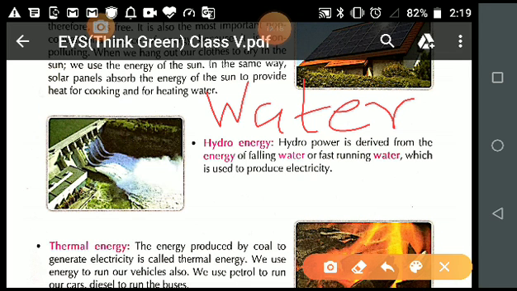So students, energy is the ability to do work. It means that every object needs energy. For example, as human beings, we get energy from the food which we are eating, and there are many things around us which also work with different forms of energy. From the water we are getting hydro energy, and we are producing electricity.